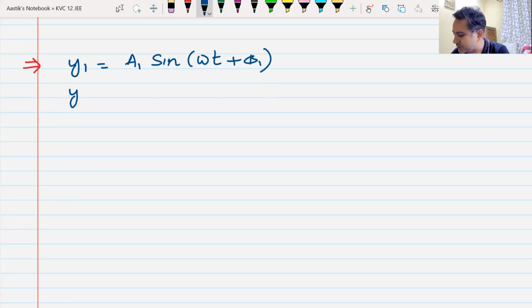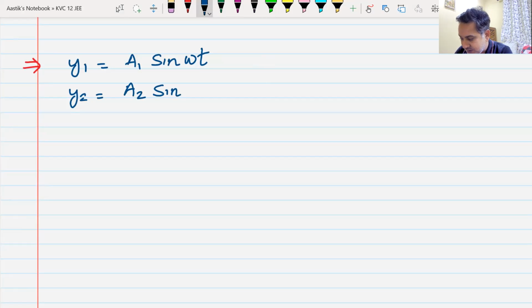Oh, let us not put it as phi 1. Let us make it simple. One of the waves is given by y1 is a1 sine omega t, and the second wave is given by y2 is equal to sine omega t plus phi.